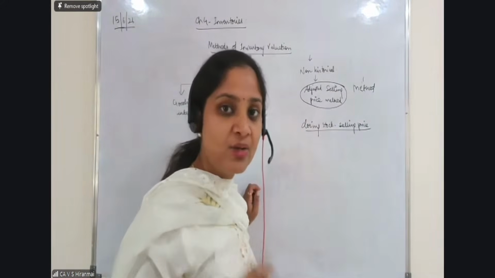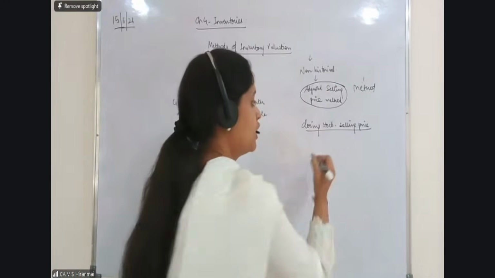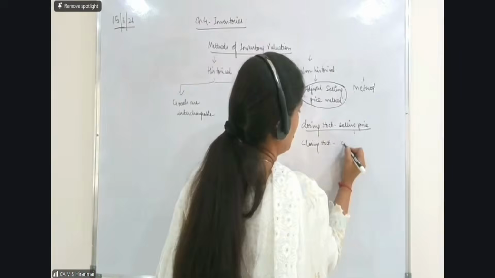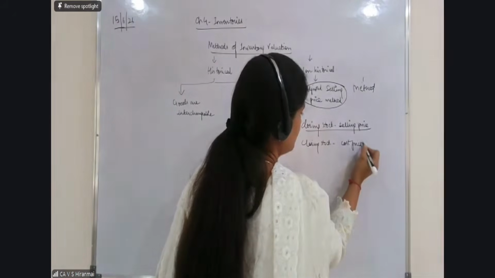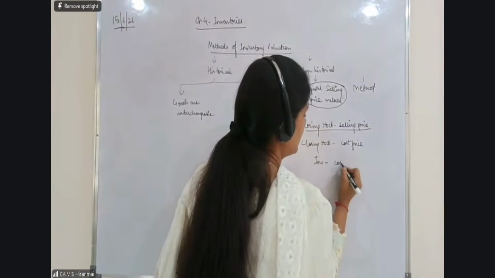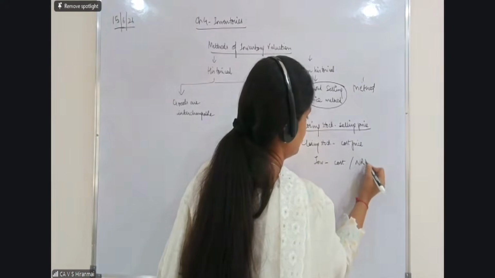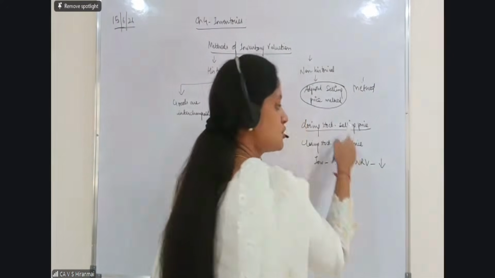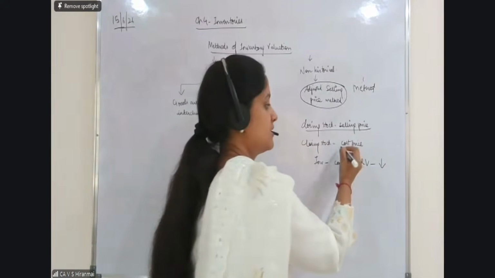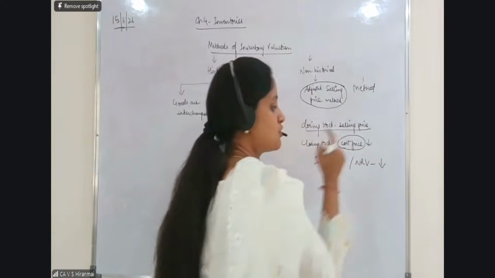What do you have to find out? What should you find out? You should find out the closing stock at the cost price, because we learned the formula. The inventory should be valued at cost or net realizable value, whichever is less. So when we are arriving, taking the selling price to the cost price, it means that cost price is less. So we should show it at the cost price.